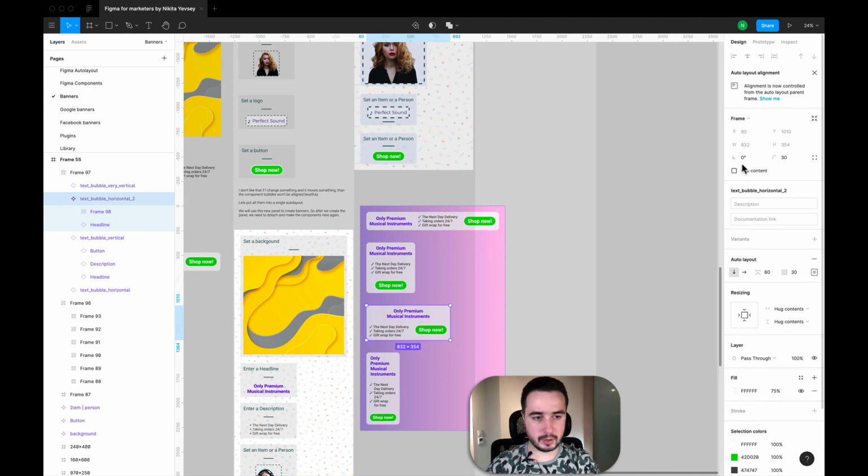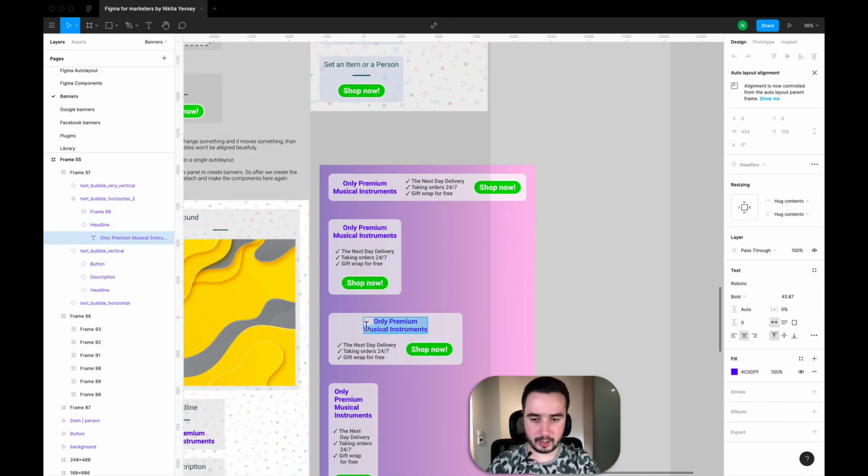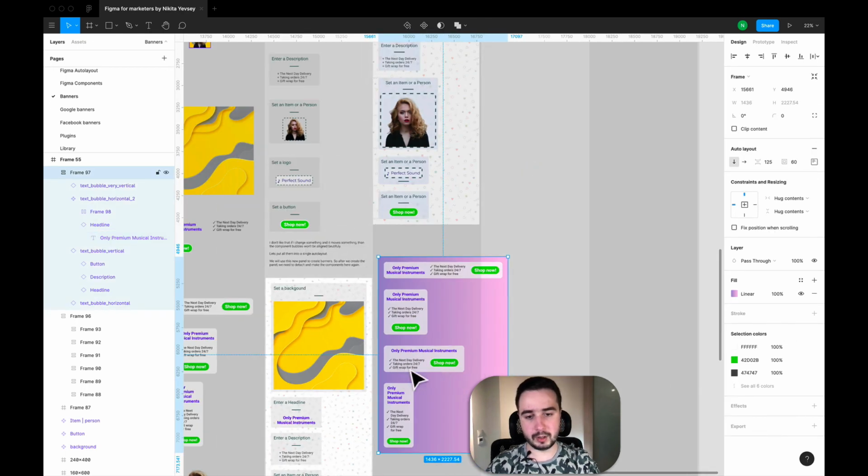Of course, if I use this bubble, I'll probably change its padding. I will add more padding to the sides. Even now it doesn't look so good, but for example, I want the text here to be like this. And now, as you see, it looks okay, and you can use such a bubble in your banners.